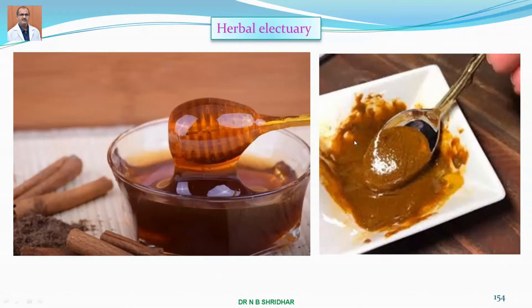Here you can see that honey is used to prepare the drug dosage form. Just like this, some Ayurvedic ingredients are put on a plate, then the honey is mixed, and then it becomes the herbal electuary.